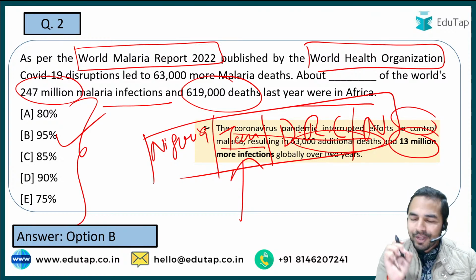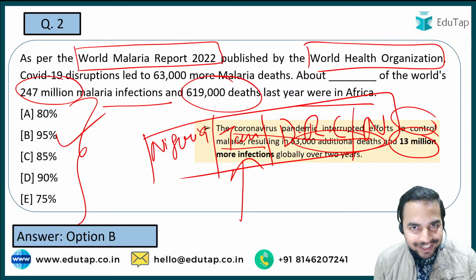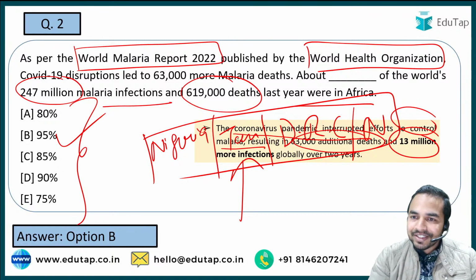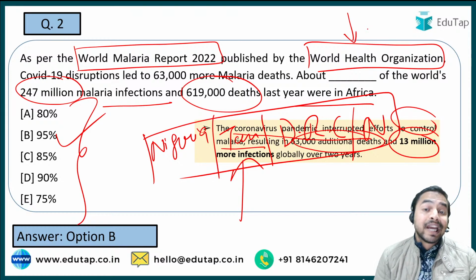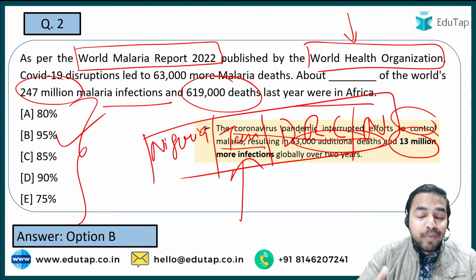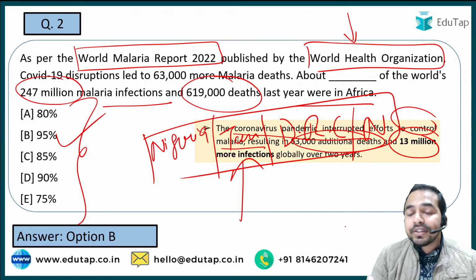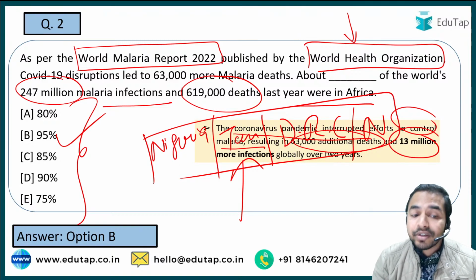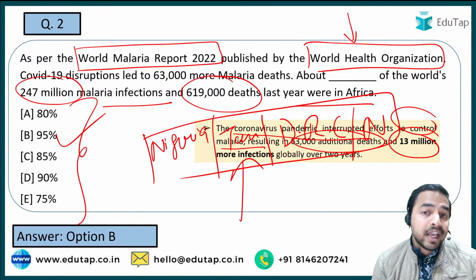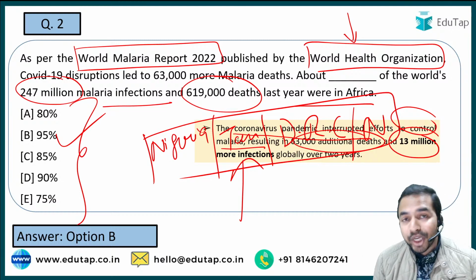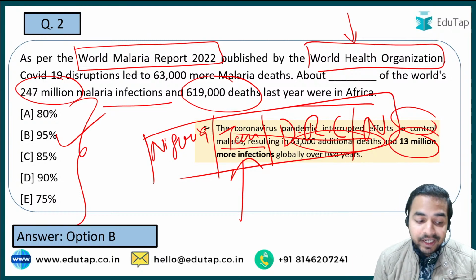Now guys, a very important point for all of you: whenever you find such kind of international organization in the news, kindly remember the important details of that. For example, when I talk about the WHO, what questions can come from here? A question can come on who is the Director General of WHO, that is Dr. Tedros Adhanom. The question can come: where is the headquarters of the WHO, that is in Geneva, Switzerland. It can also be a question.